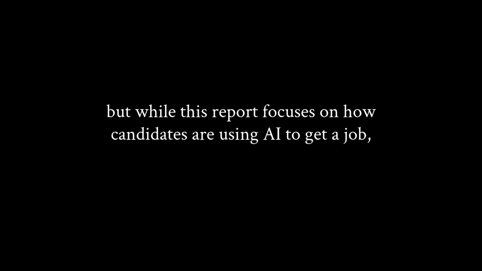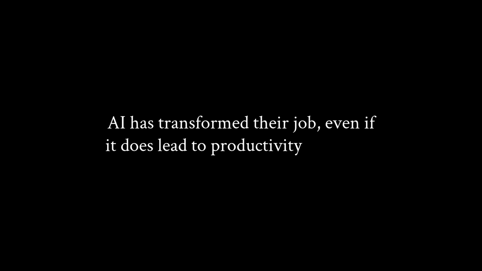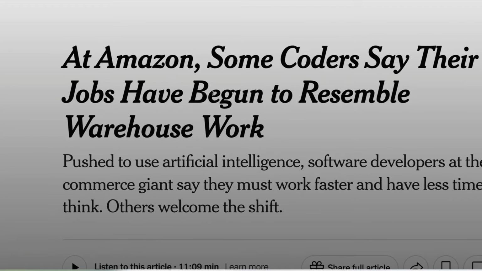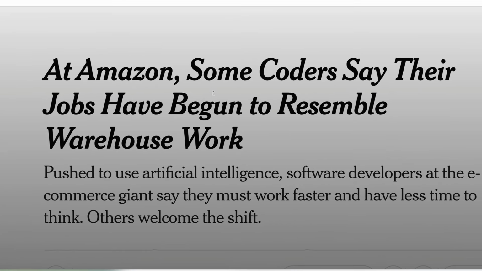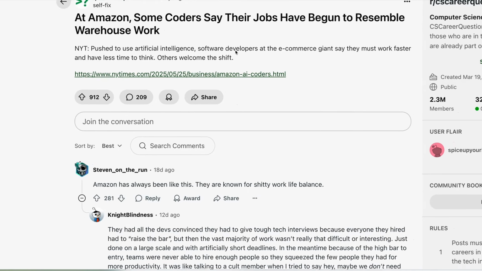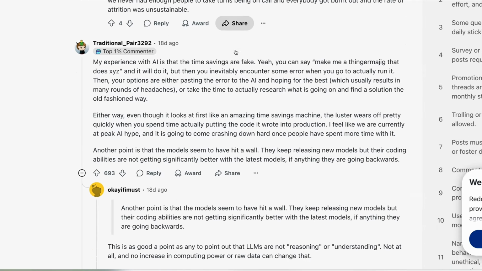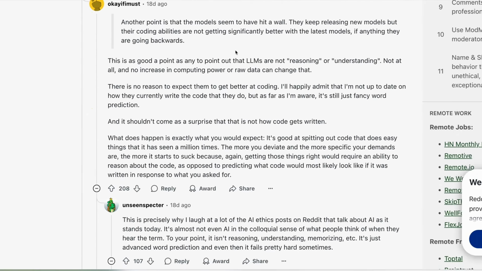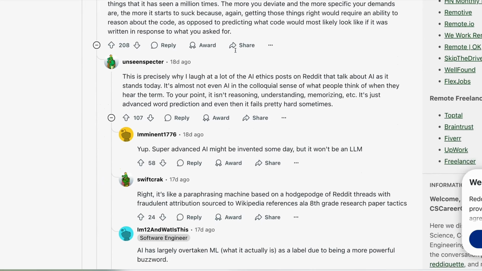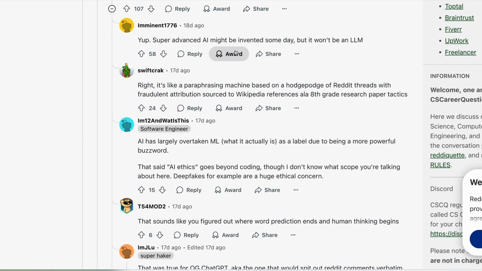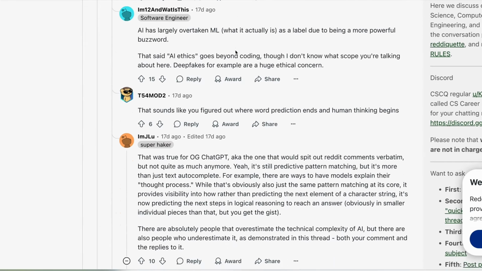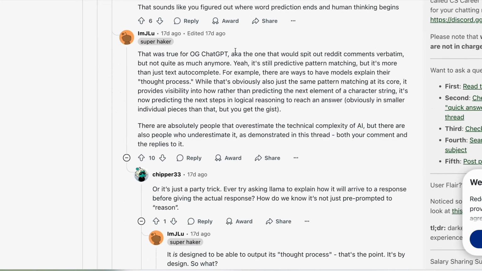But while this report focuses on how candidates are using AI to get a job, some workers aren't happy with how AI has transformed their job, even if it does lead to productivity increases. In a piece over on the New York Times, Amazon's employees have said that AI is making them start to feel like warehouse workers. They say that some engineers now feel as though their work has been transformed into something akin to working in a warehouse. Anyone who's worked with engineering teams knows that engineers often enjoy the process of writing code, but rarely enjoy the process of reviewing it. Unfortunately, for many engineers, their job has now been transformed from a writer to a reviewer. And one engineer who spoke to the New York Times said that when you're working with these tools, reviewing code is actually most of the job.